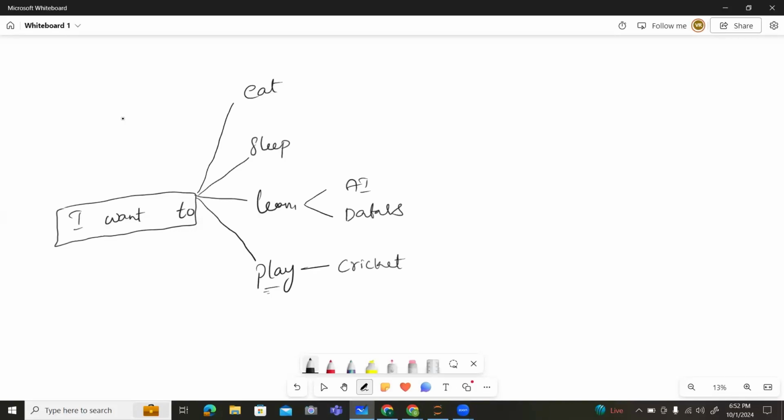So in case I want to sleep, I want to sleep now, it will match I want to sleep. And if I want to eat apple, I want to eat apple. Like this ChatGPT works. So it's completely language modeling. If you type I want to, it provides some suggestions: eat, sleep, learn, play. If you type I want to learn, it will provide suggestions: I want to learn AI, I want to learn data science. Like this ChatGPT exactly works.